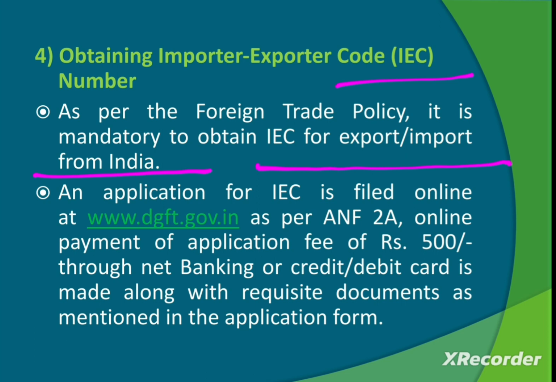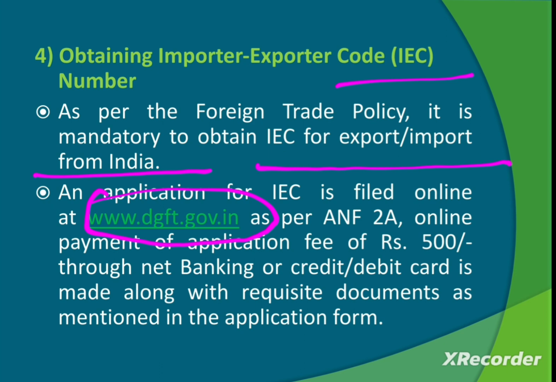An application for IEC is filled online. If you want to take an IEC code, you can apply on the website www.dgft.gov.in. DGFT is the authority that issues the IEC code.